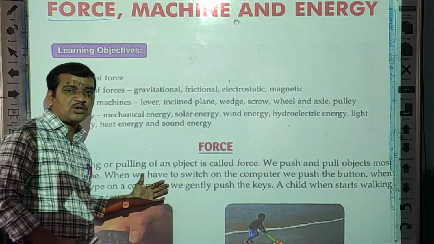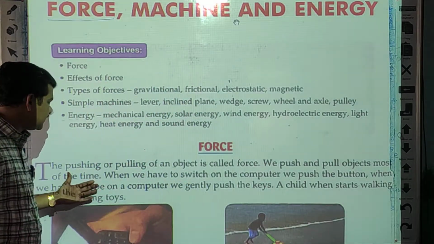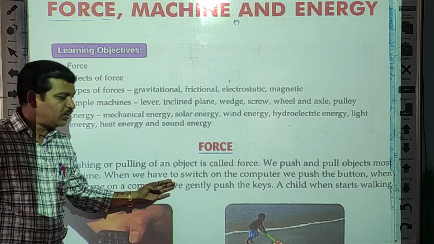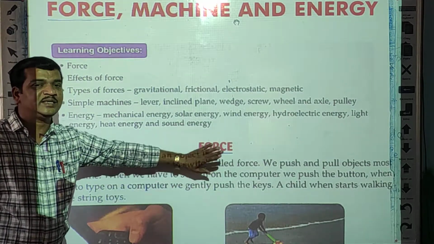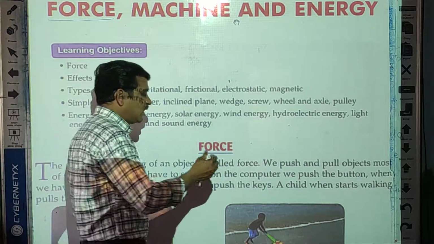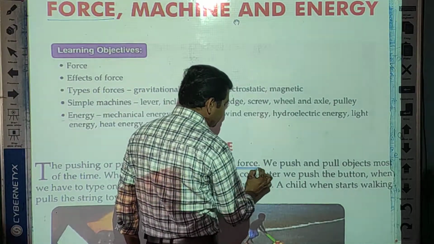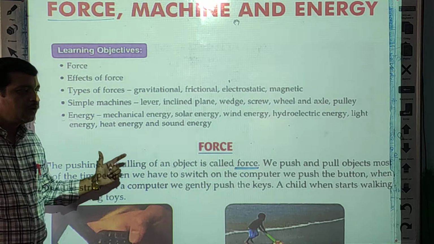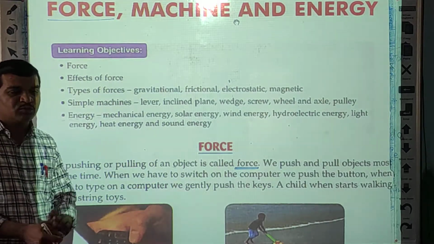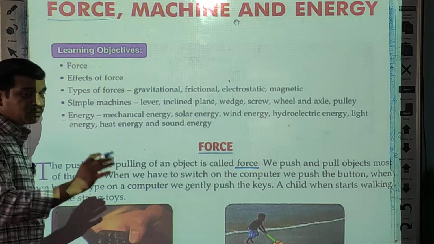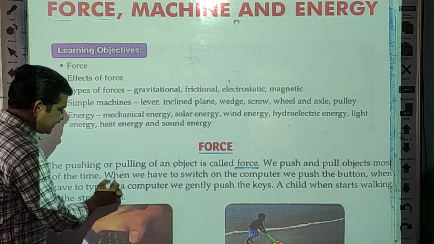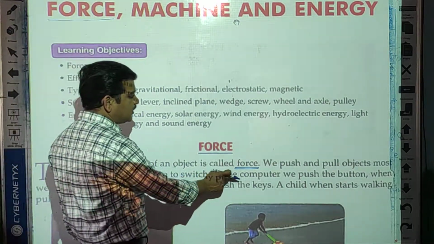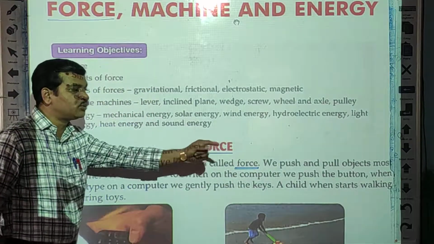So force means what, students, understood? Force means the pushing or pulling of an object is called force. You can highlight the definition of force. We push and pull objects most of the time. Here examples are given, so you can prepare two examples. First example, when we have to switch on the computer, we push the button.